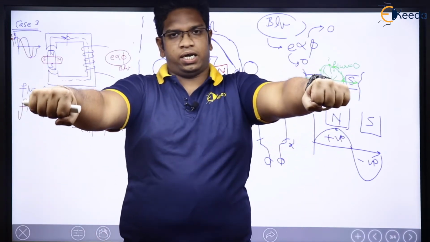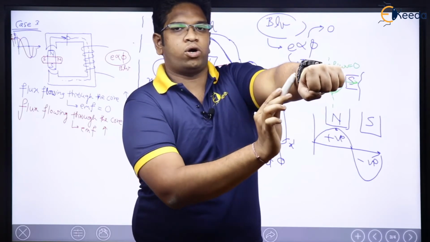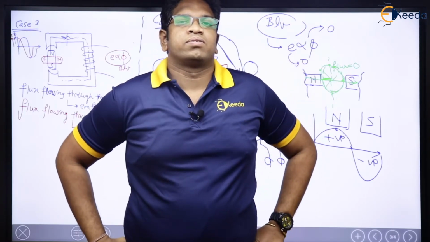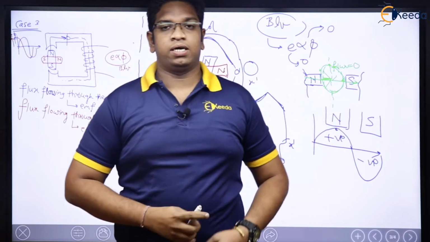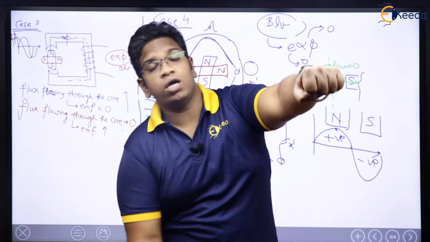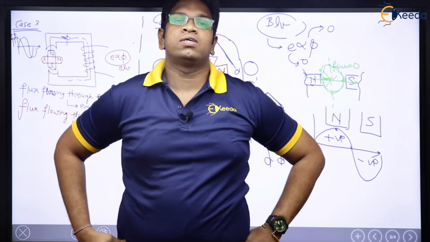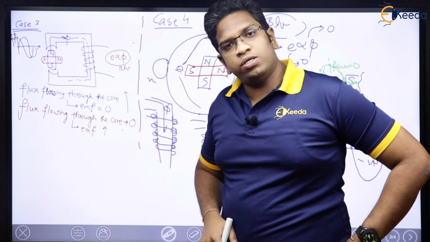Another version, see. This is the coil, x dash. Flux through the coil is maximum, but flux influenced by this coil side is 0. That is the reason EMF here is 0.